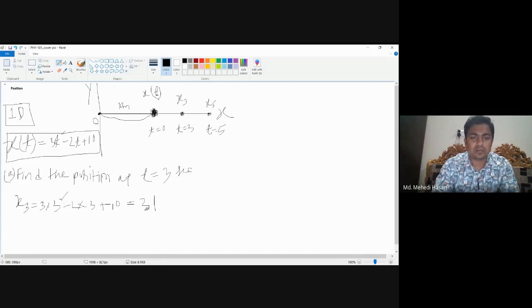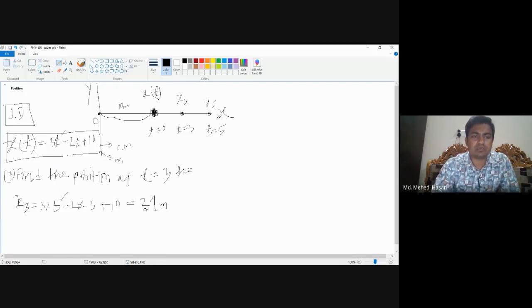Okay, so 31 is the position of that object at t equal to 3 seconds, and the unit of the position is meter. You can also write centimeter. If the equation is given in centimeter, then the unit will be centimeter, and if meter, then meter. So in SI units, the unit of the position is meter.